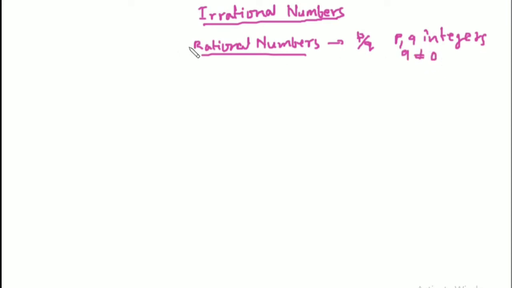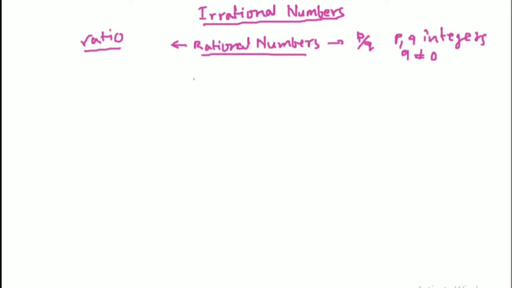This was the definition of rational numbers. By the way, this word rational came from ratio. That means something divided by something. This is called ratio. So rational numbers can be represented like this.